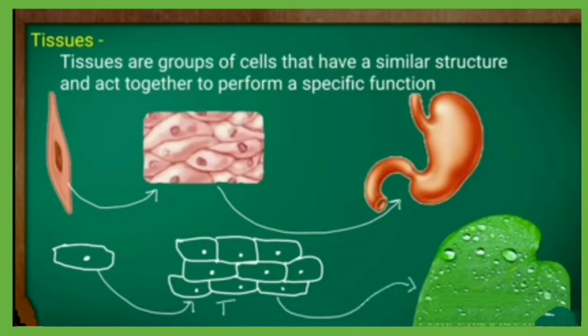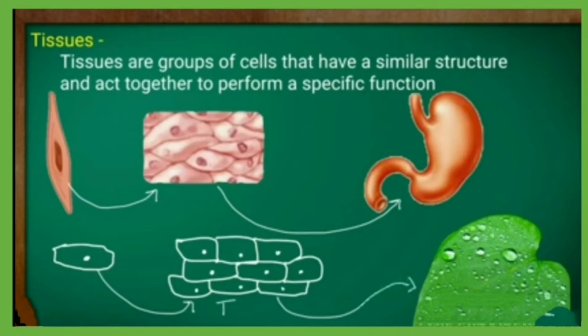We have already studied in the previous chapter that all living organisms are made up of cells, and in a unicellular organism all the basic functions are performed by that single cell only. For example, in amoeba, the single cell is able to carry out all the basic processes like movement, intake of food, respiration, digestion, excretion, etc.